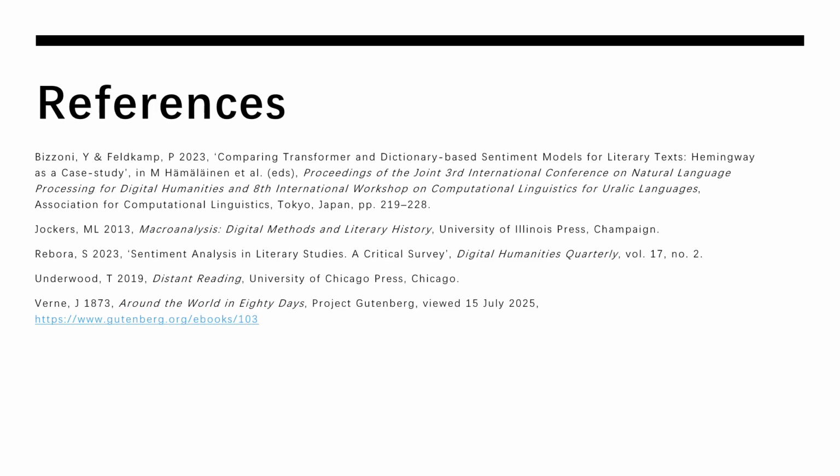This is the reference I use in this project, and to conclude, this project connects classical literary interpretation with modern data science. It shows that even a 150-year-old novel can be explored with current NLP techniques. By comparing tools and improving automation, I have tried to make emotional mapping more transparent, reproducible, and scalable. So thank you very much for listening.